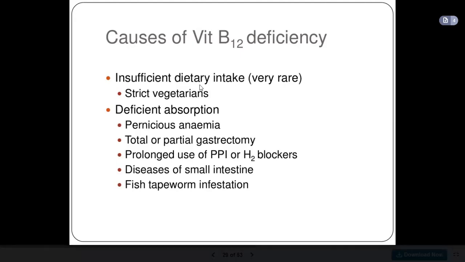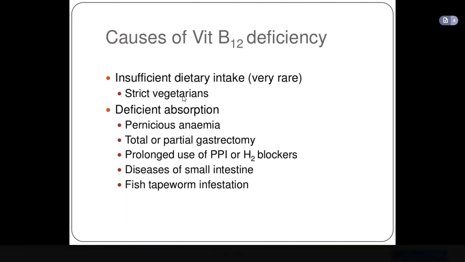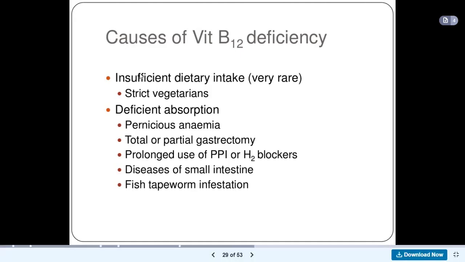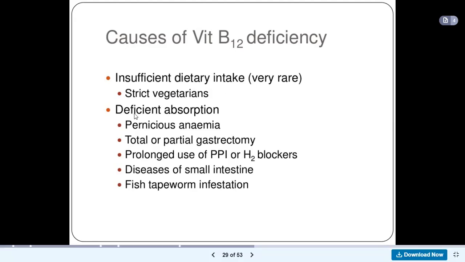But we have people who are strict vegetarians, as I said at the beginning of the lecture. They don't eat meat at all. They don't eat fish. They only eat vegetables and fruits. So as a result, they would have insufficient dietary intake of vitamin B12, and they are prone to having vitamin B12 or megaloblastic anemia. Then sometimes there is deficient absorption of vitamin B12.